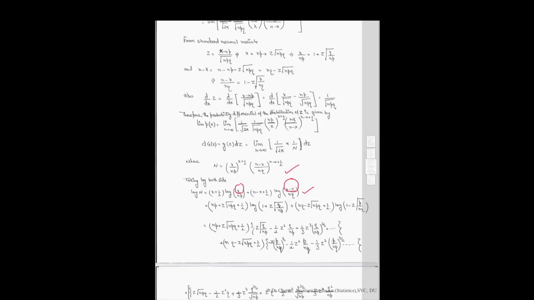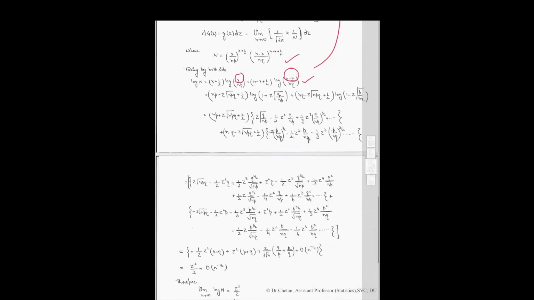Now dg(z) equal to g(z) into dz, this quantity is equal to the limit as n tends to infinity of 1 by the square root of 2 pi into 1 by N into dz, where N is equal to this quantity. For solving N, we have to take the log on both sides and we will get this quantity. Now put the values of x and n minus x in this equation from the previous equation, where you will get these values from here.